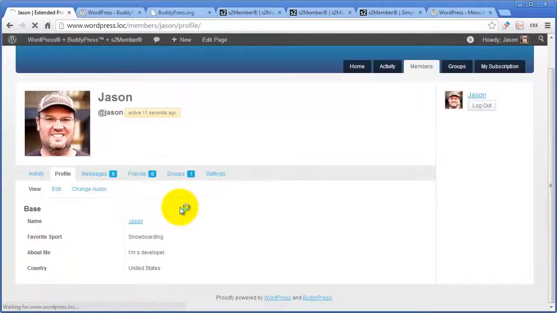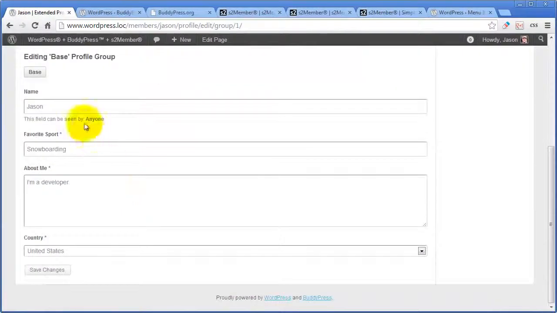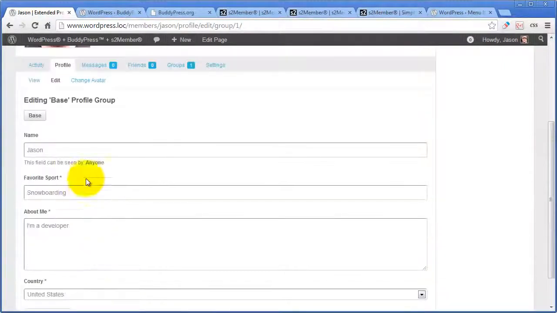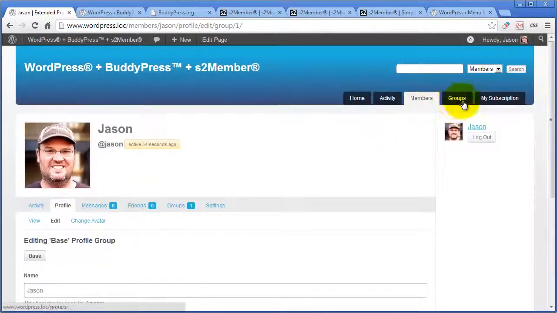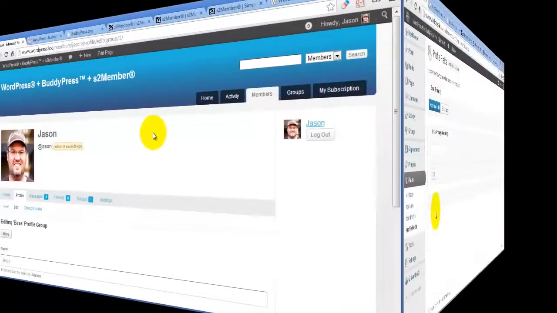The same thing for editing those fields. Your customers or your members can do that right here just like they normally would if you had created these in BuddyPress. So why S2Member? The reason is because when it comes to checkout or the registration forms, you gain a lot more control over which fields are going to be shown during registration, during checkout, whether it's paid or for free. So let's take a look at the dashboard, how you actually set this up.